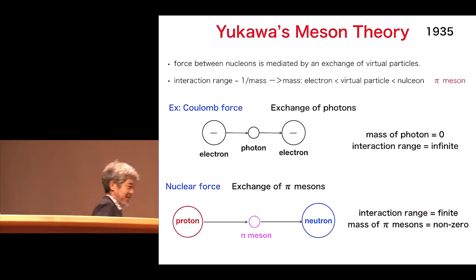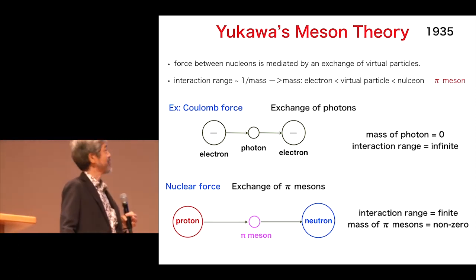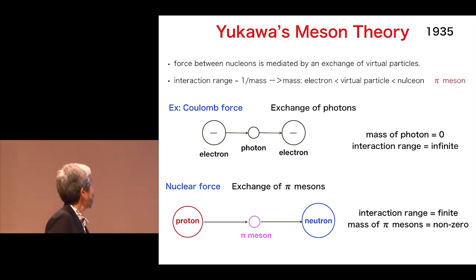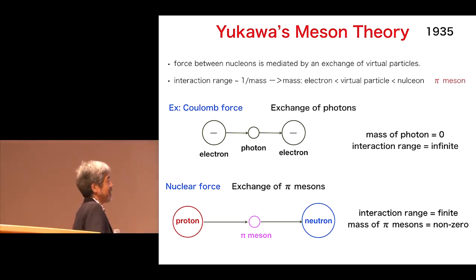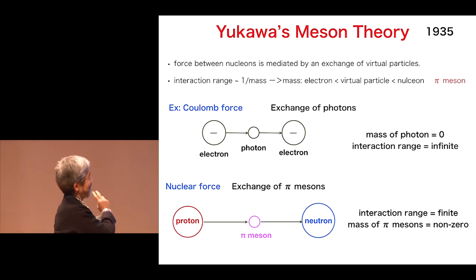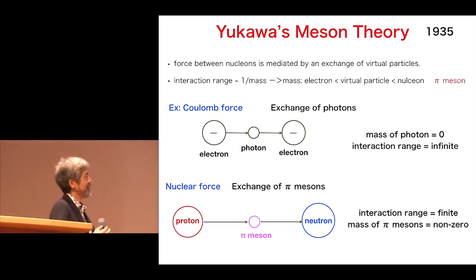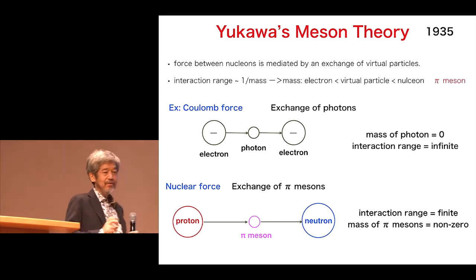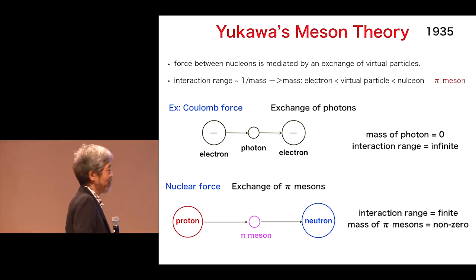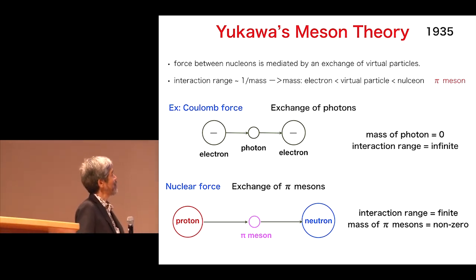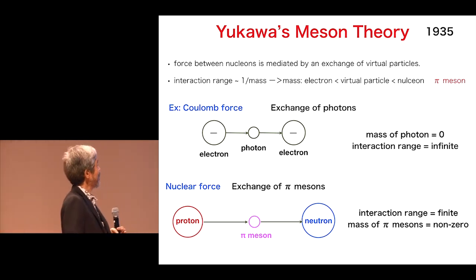And then Yukawa proposed his theory, the so-called Yukawa's Meson theory, in 1935. He proposed the theory which is as follows. Force between nucleons is mediated by an exchange of virtual particles. And also he guessed the mass of that virtual particle from the range of the interactions. Interaction range is usually proportional to 1 over mass.